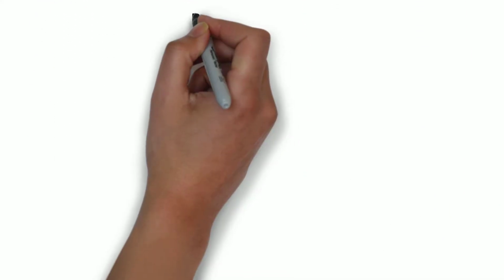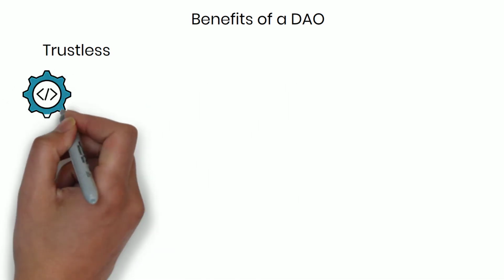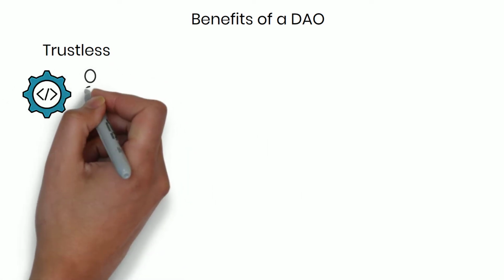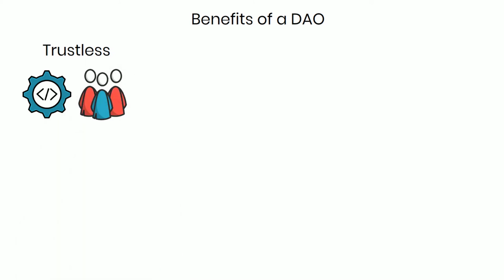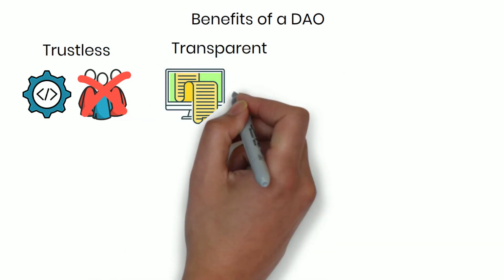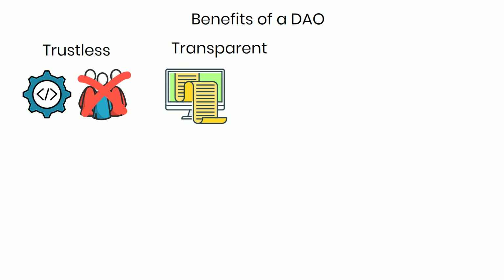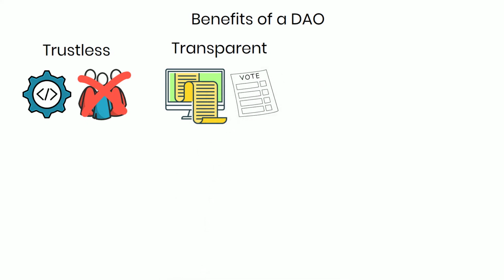Benefits of DAOs. There are several benefits to a DAO. The first and most significant benefit is that a DAO is trustless. You place your trust in the code, and not humans like the CEO, leader, or manager. The program will continue no matter what happens. Second, transparent. Every detail of a proposal is available and voting history is recorded. Even voting records of token holders are available to everyone.